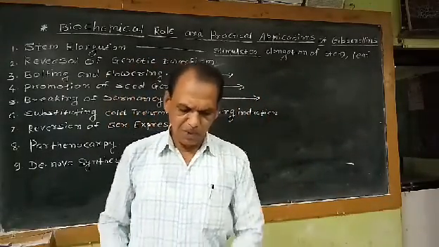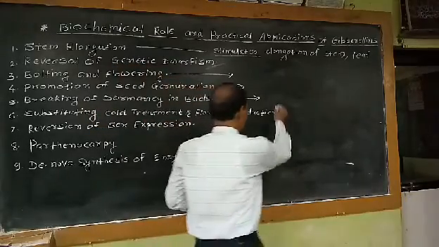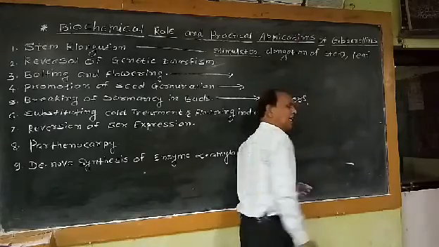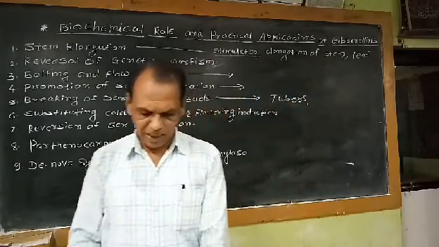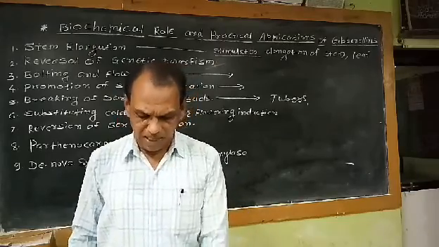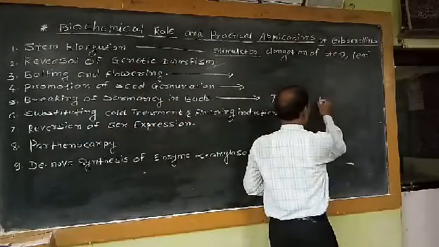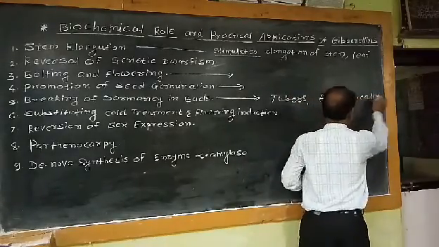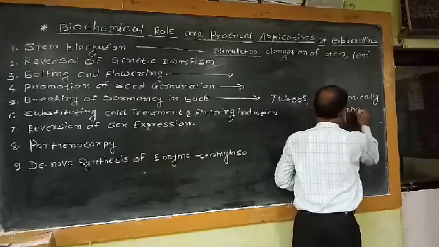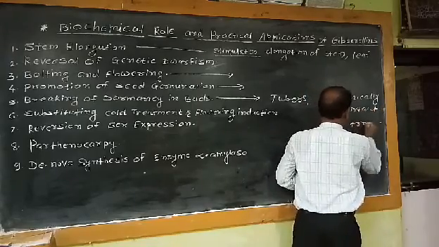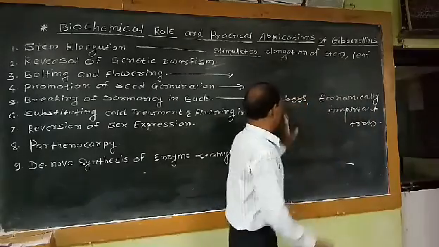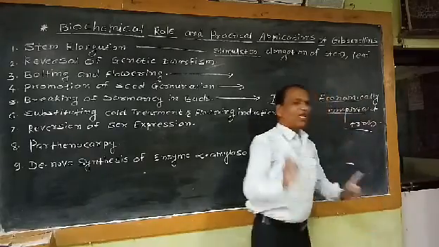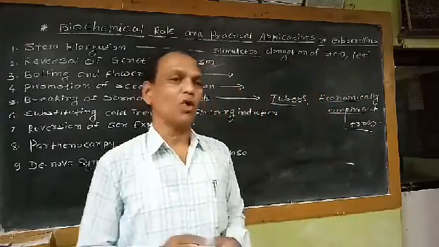That means in case of tubers, as well as in case of economically important trees, the bud dormancy can be broken by exogenous application of GA.